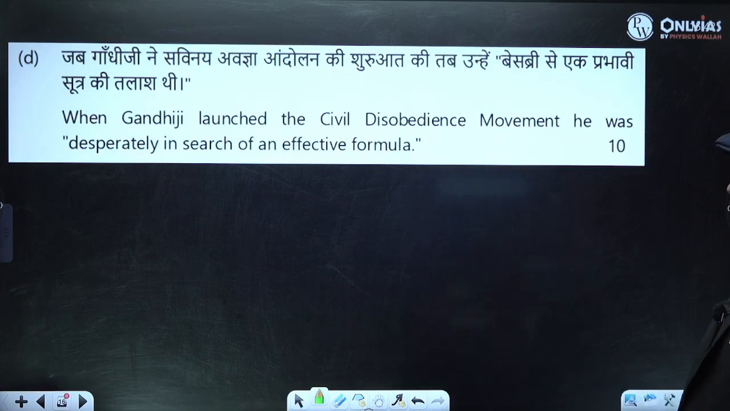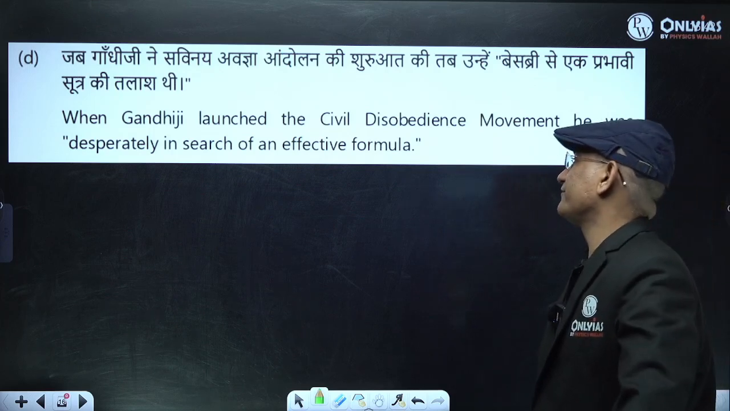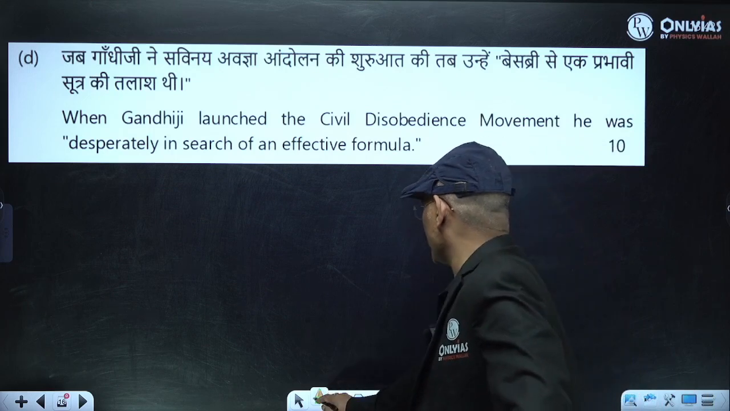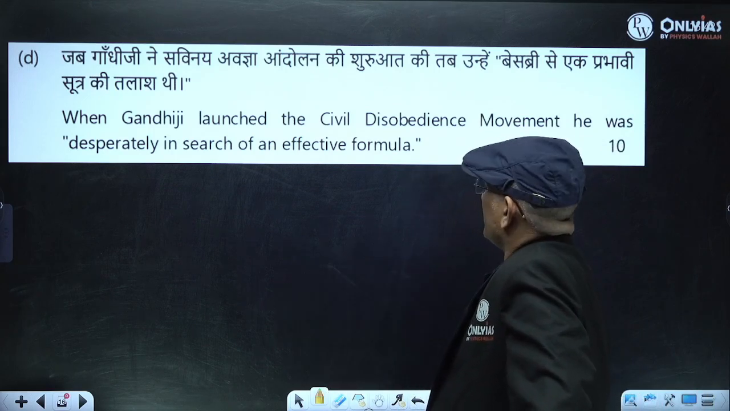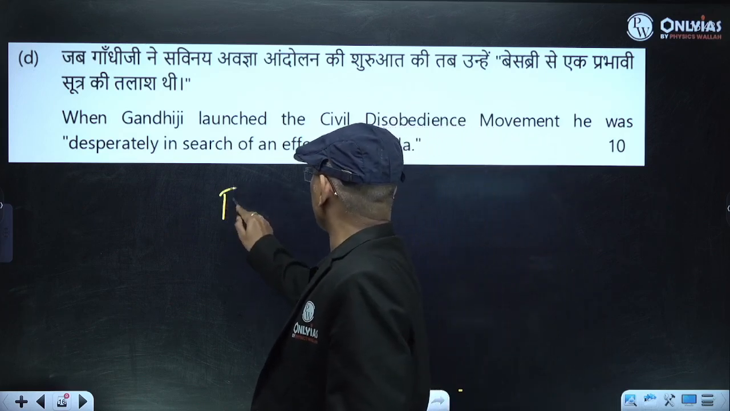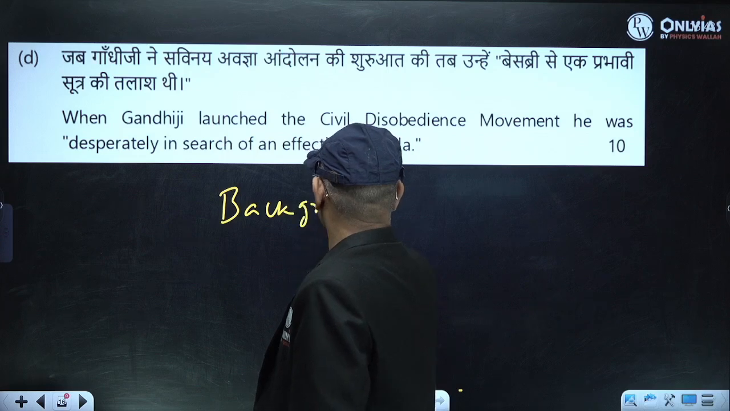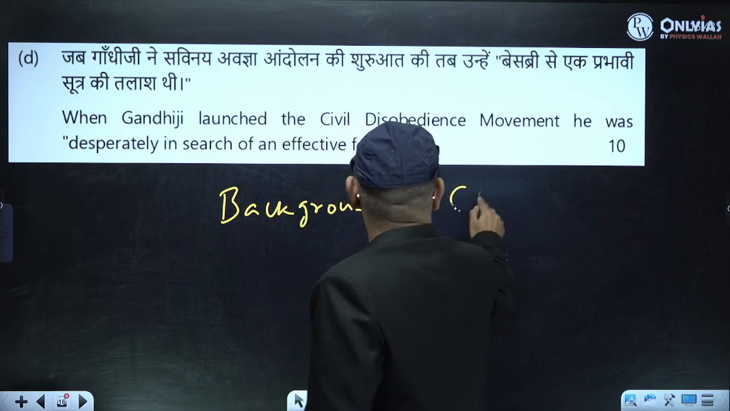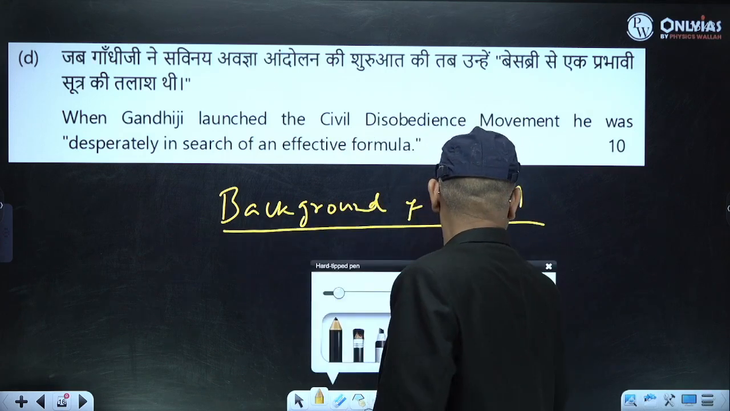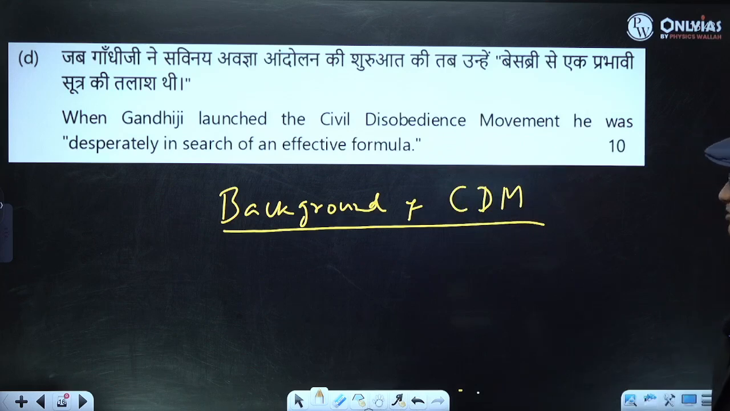Now next, again related to Gandhi. When Gandhiji launched the civil disobedience movement, he was desperately in search of an effective formula. Try to understand the background when Gandhiji launched the civil disobedience movement. Actually, you have to write the background of the civil disobedience movement. Right. So what is the background of the civil disobedience movement?